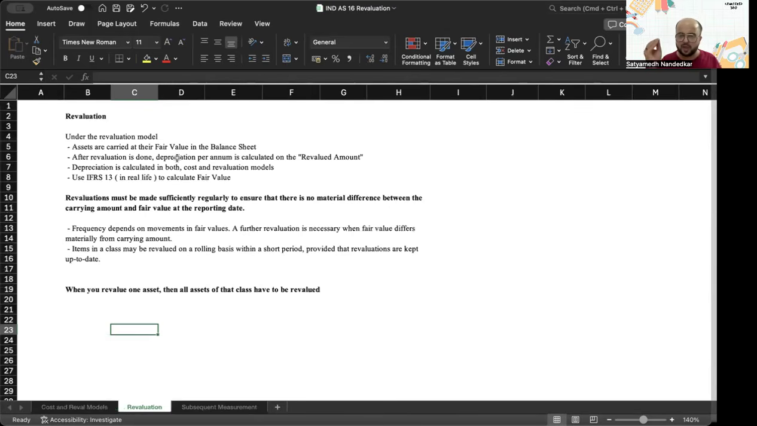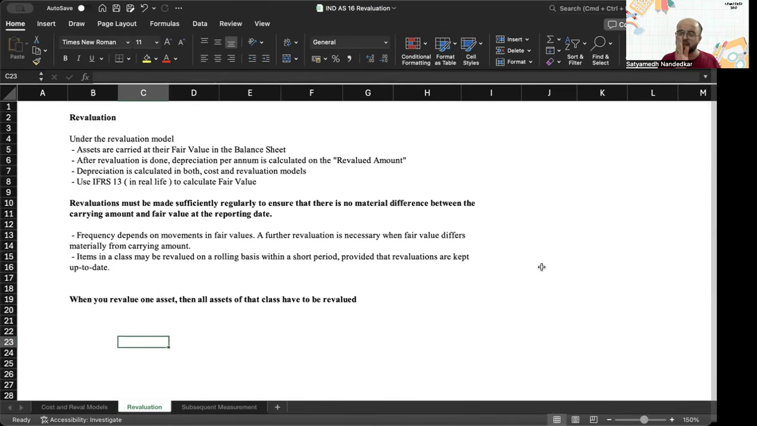So depreciation, be it the cost model or the revaluation model, the accounting entry for depreciation is a must. No option there. And the thing about revaluation is that revaluations must be made sufficiently regularly to ensure that there is no material difference between the carrying amount and fair value at the reporting date. Now, international financial reporting standards, and consequently Ind AS also, are a principles-based approach. They are not a rules-based approach like US GAAP. So they do not tell you the number of times you have to revalue.